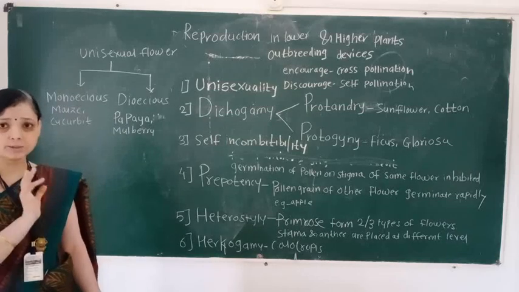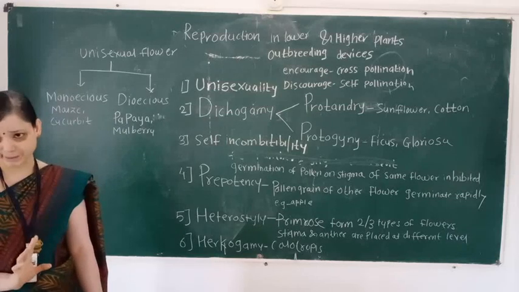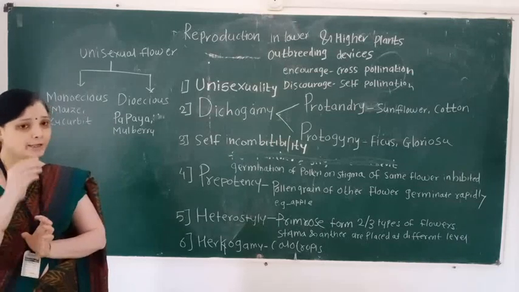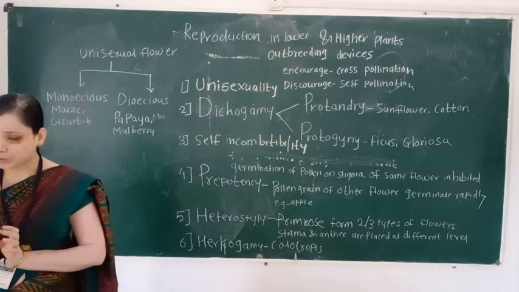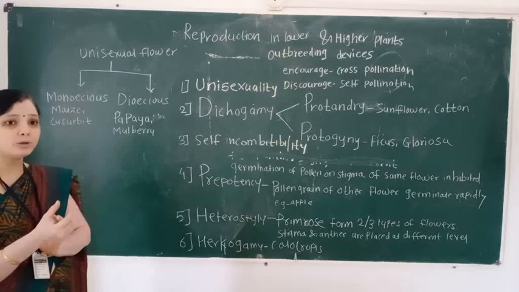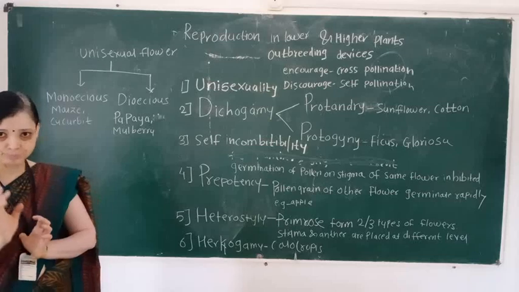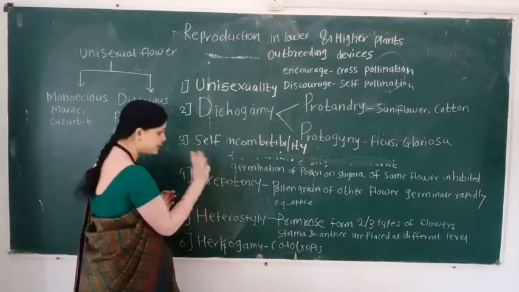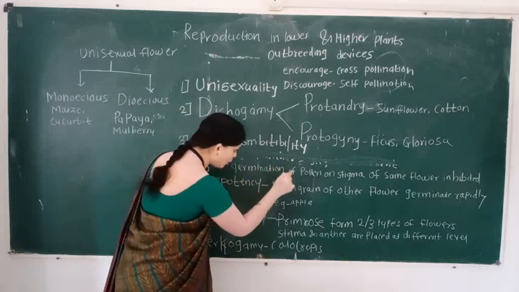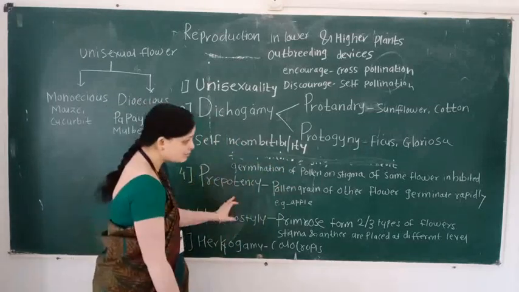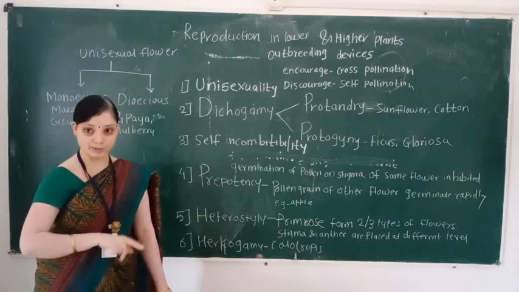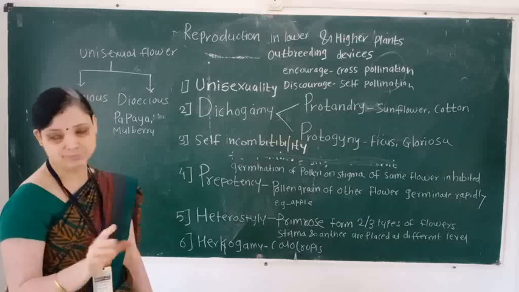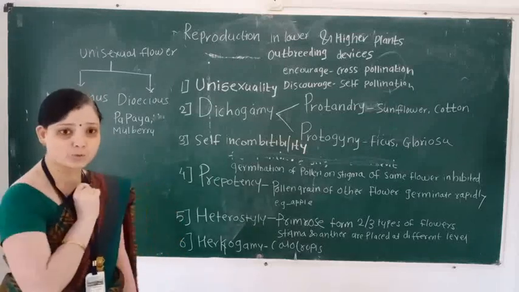Pollination means transfer of pollen grain deposited on the stigma. When pollen grain is deposited on the stigma, it germinates. But in self-incompatibility, germination of pollen on the stigma of the same flower is inhibited, that is, prevented. So here self-pollination does not take place.